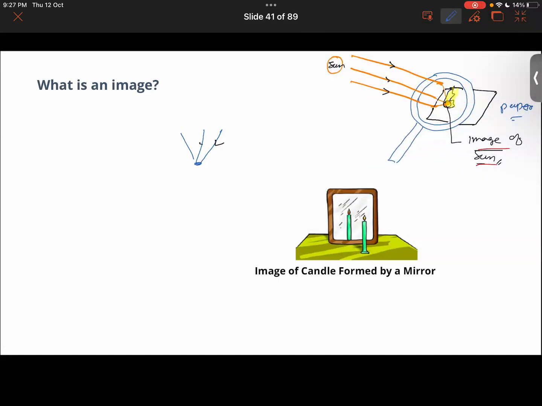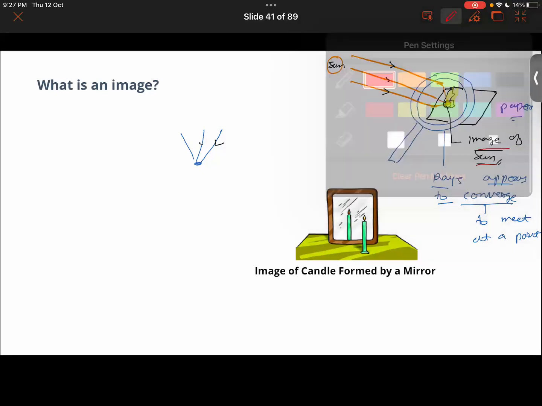Getting it? So the rays appear to converge. Converge basically means come to a point, meet at a point. So rays appear to converge, but there's not actual convergence of the rays of light. Converge basically means to meet at a point. Getting it now? That is what converge means.